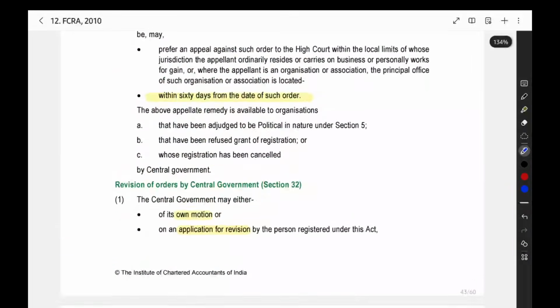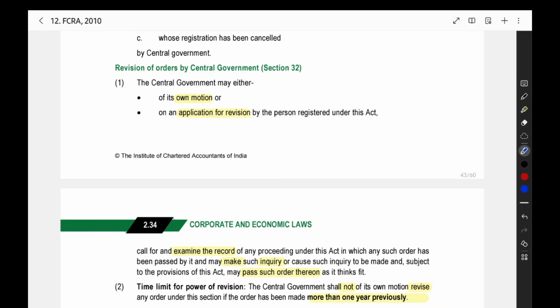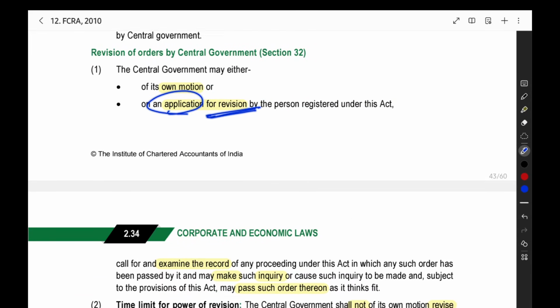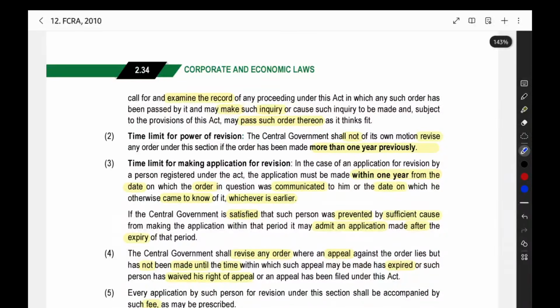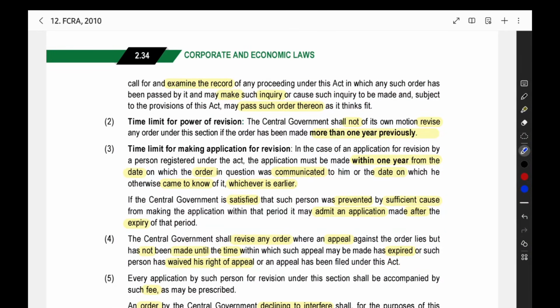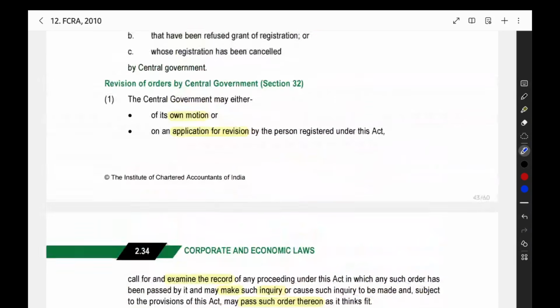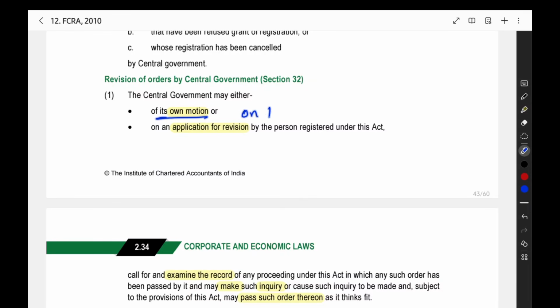The next thing you see here is revision of orders by the central government. When the central government has passed an order and they want to revise the order, change it, or modify it, they can do it on their own, or some person can make an application for revision. The person having the registration can make an application for revision of the order. They can reconsider the case and then pass a fresh order or change the order. So the central government will see the case and decide whether a new order or any modification to the order is required. They can do it on their own motion also. If they want to, they can do the revision or modification.